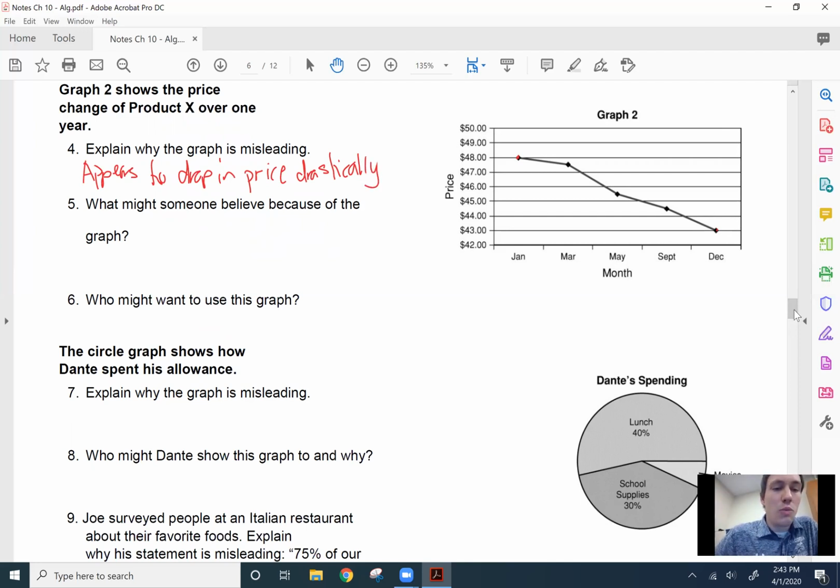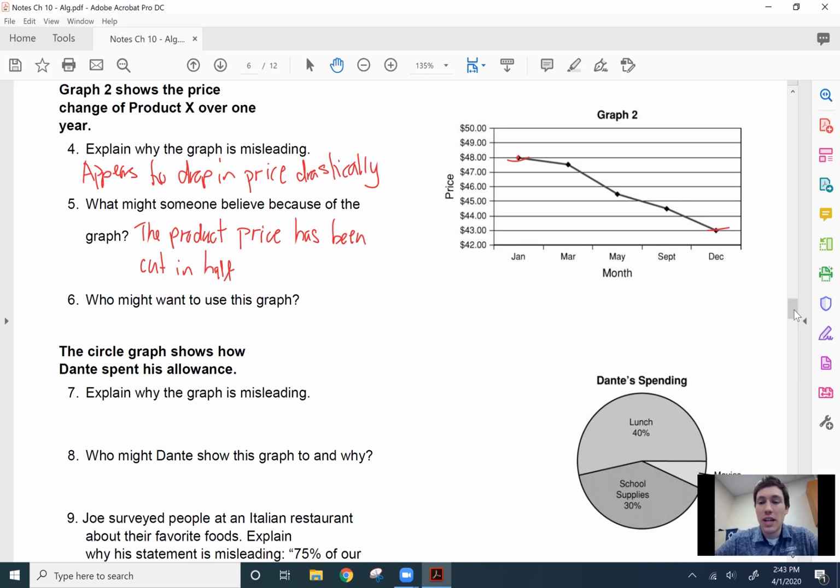Okay. What might someone believe because of the graph? Product price has been, it looks like it's been cut in half at least. Because this point and this point are even more than half, honestly. It looks like it's way, way, way less.